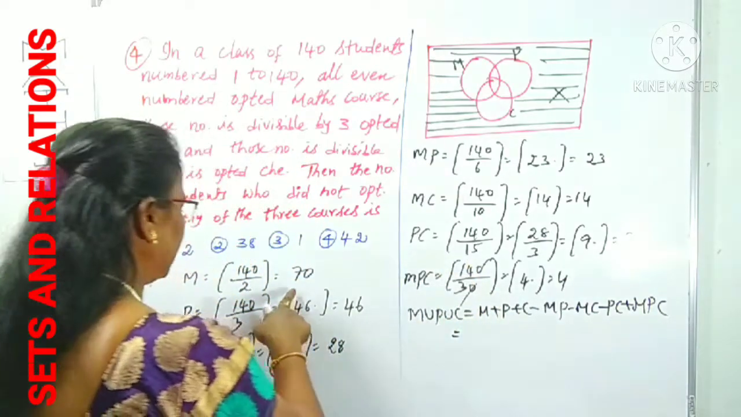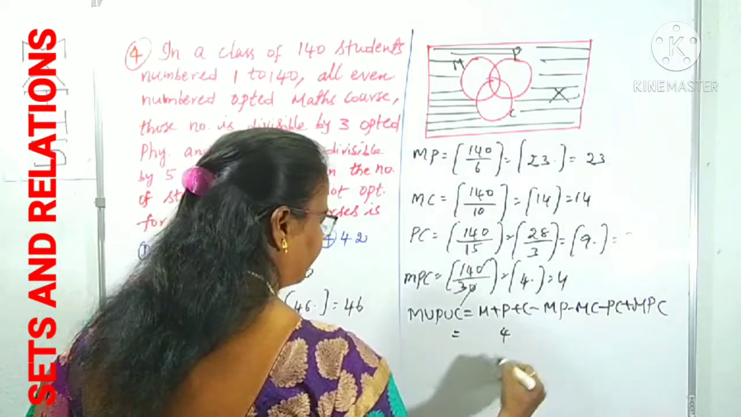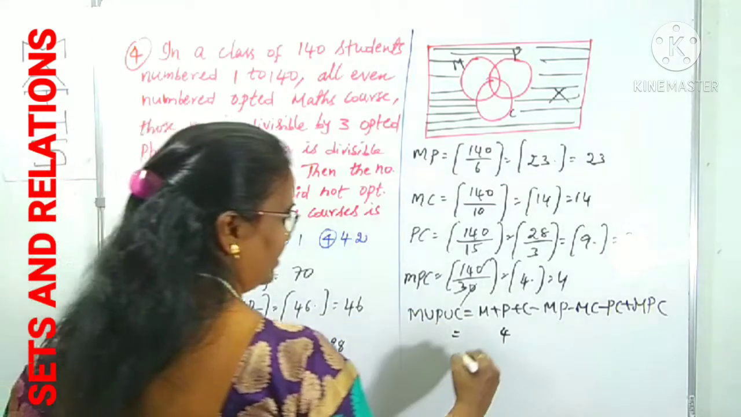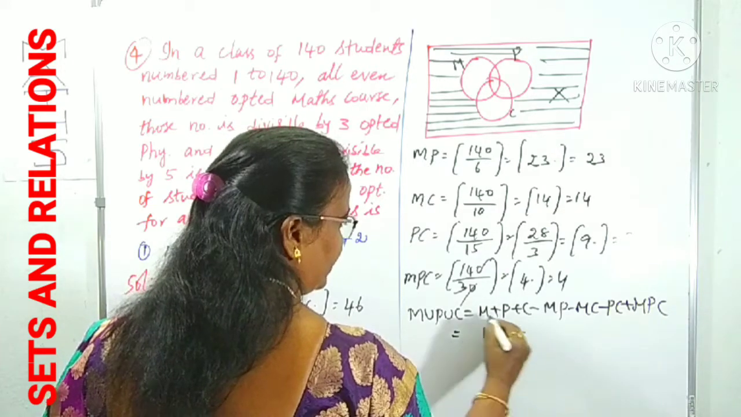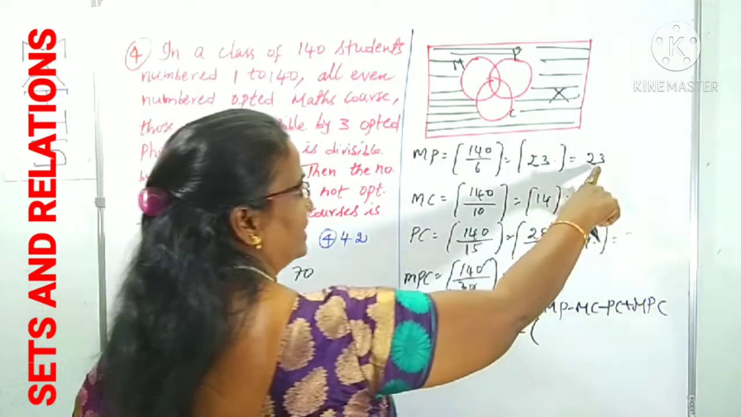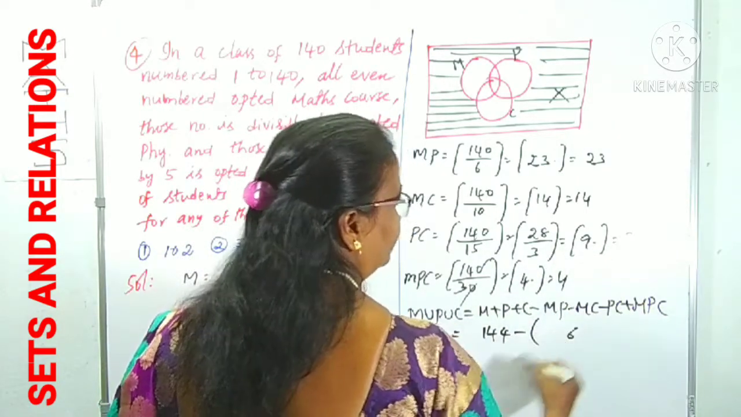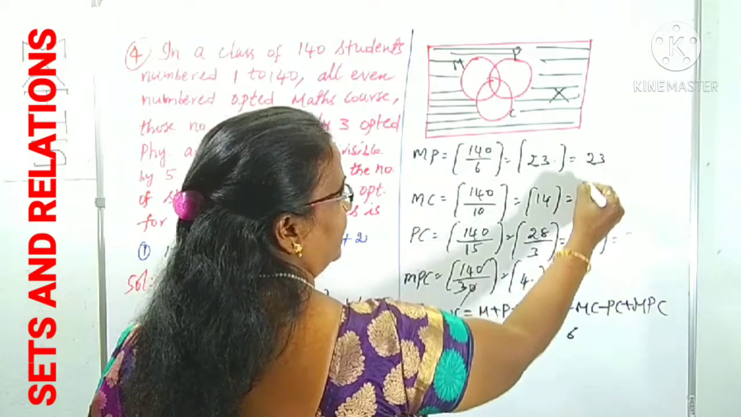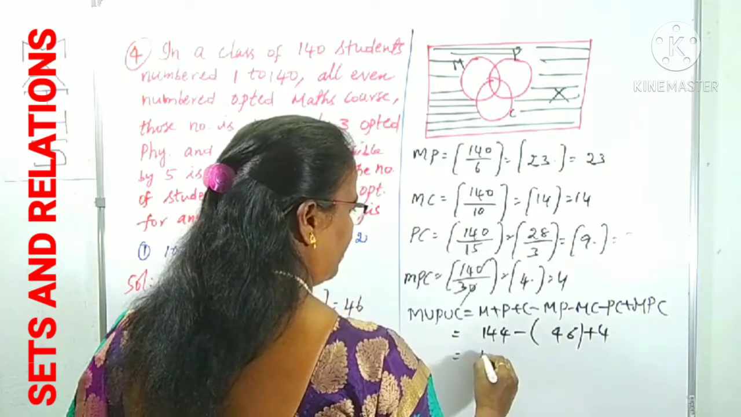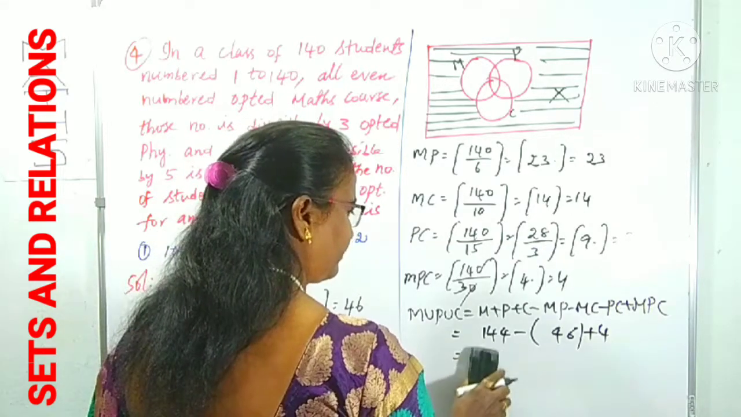MPC. M is how much? 70 plus 46 plus 28. We can add these: 7 plus 6 plus 8, 14, 4, 1. 7 plus 4, 11, 11 plus 2, 13 plus 1, 14. 144, with this one. M plus P plus C minus of MP plus MC plus PC, we can add these. 3 plus 4, 7, 7 plus 9, 16, 6, 1, 2 plus 1, 3, so 46. With plus MPC is 4, right? How much is this? 144 plus 4, 148, right?